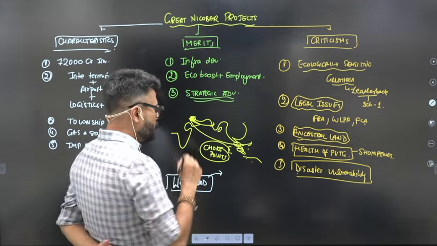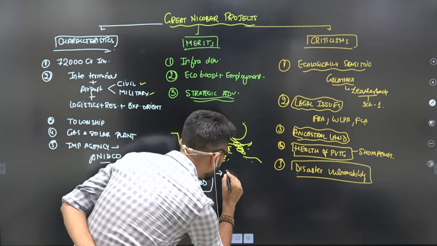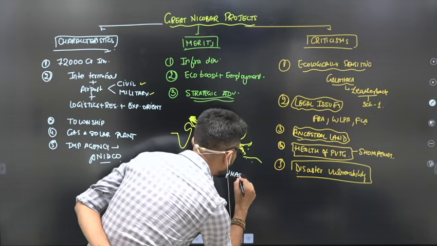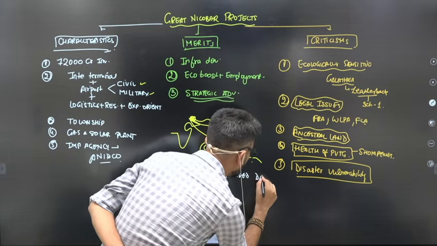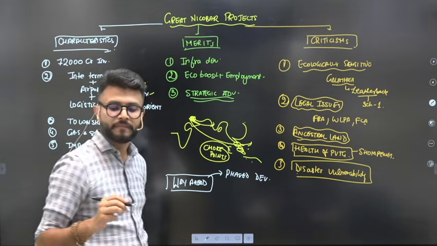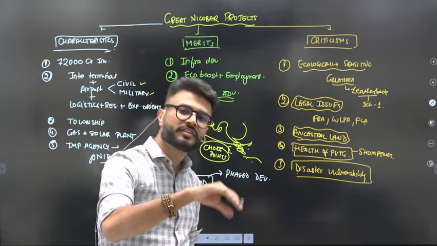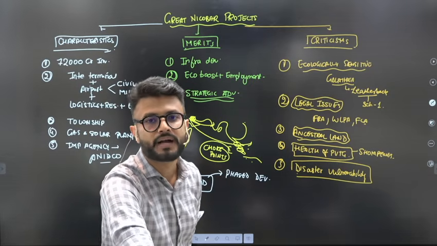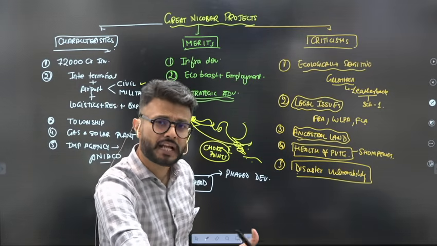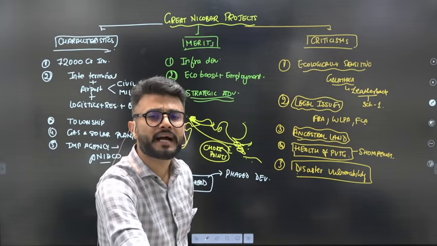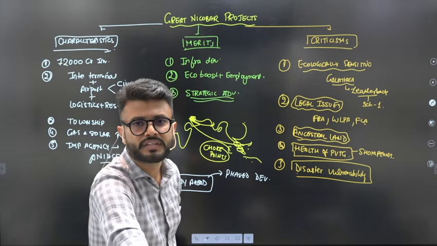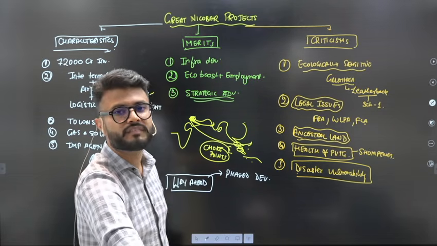First, we should go for phased development. What do we mean by phased development? We should start with those projects which have the least socio-environmental impact, so as to gradually assess the real impact and then go for further development. So there should be phased development.